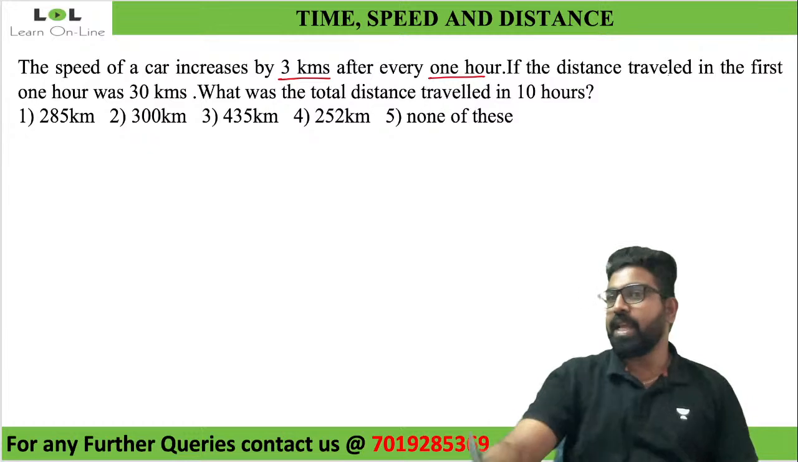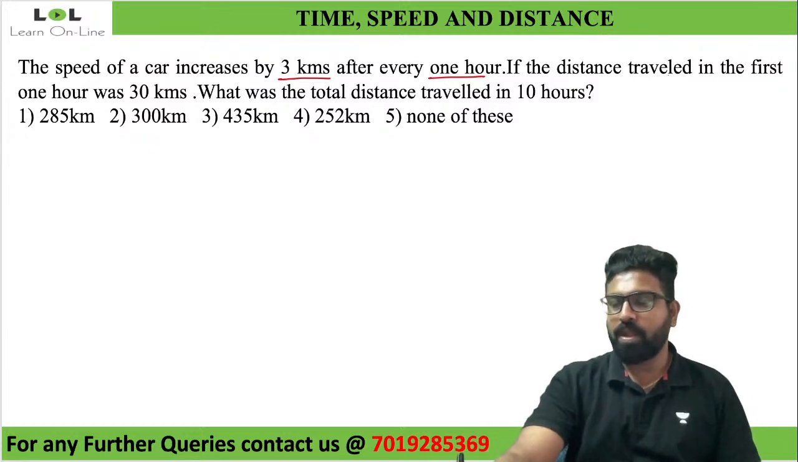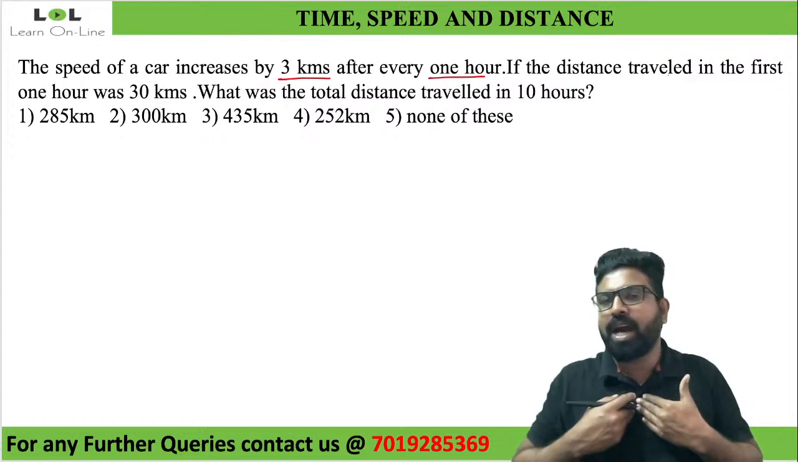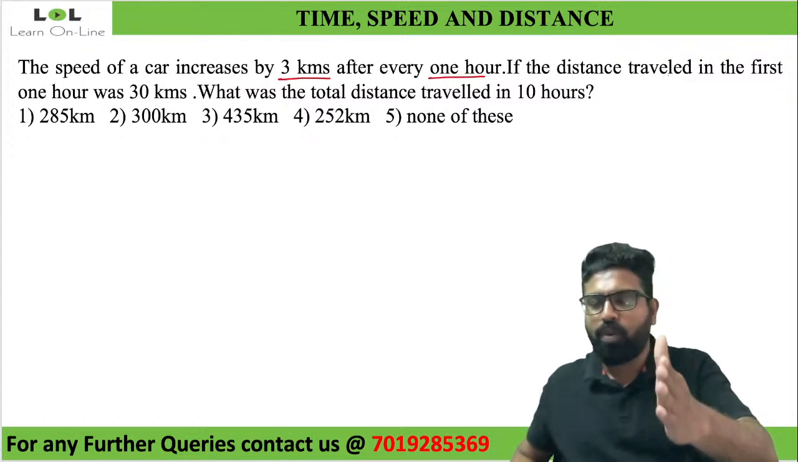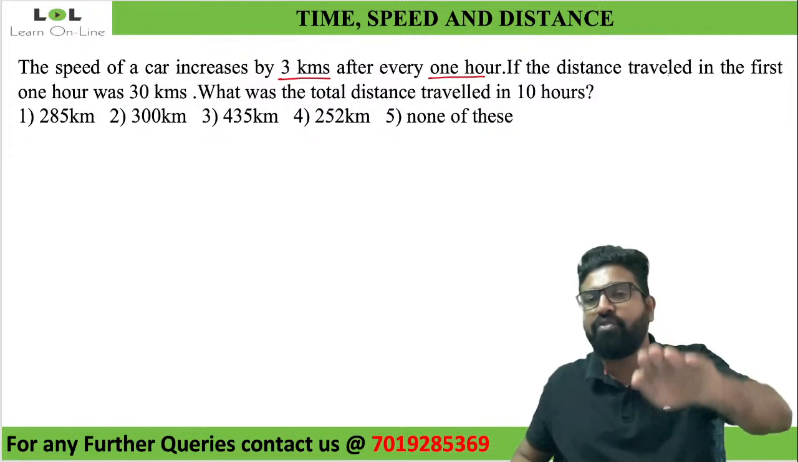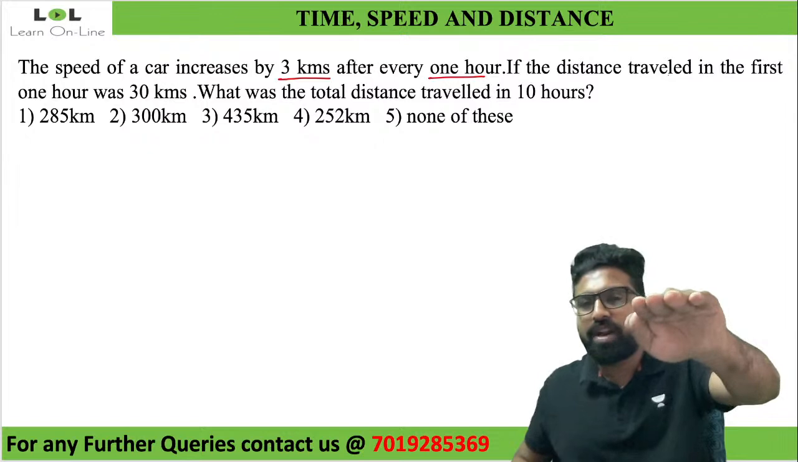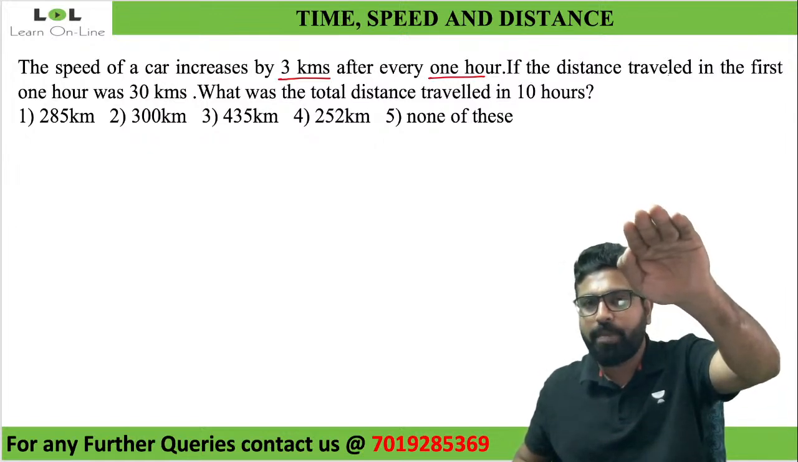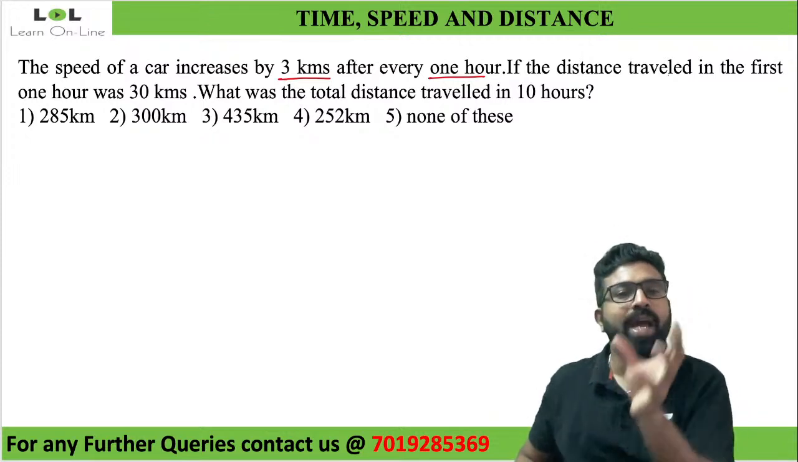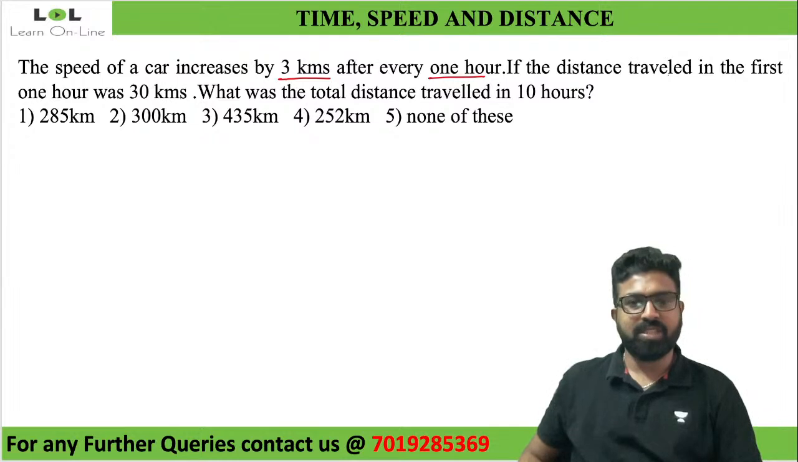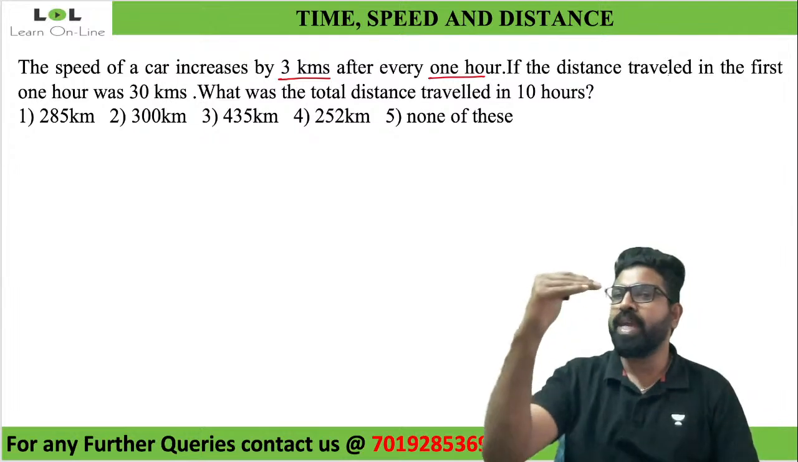For example, if I'm traveling at 50 kilometer per hour, I'll start the car at 50 kilometer per hour. I'll travel for 1 hour. After 1 hour, I'll increase it by 3, so it will become 53 kilometer per hour. Then after traveling 1 more hour, it will become 3 more extra, so it will be 56 kilometer per hour. Same way, everywhere 3 kilometers will be increased.